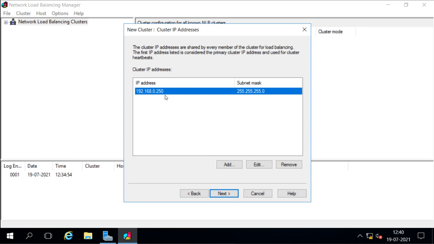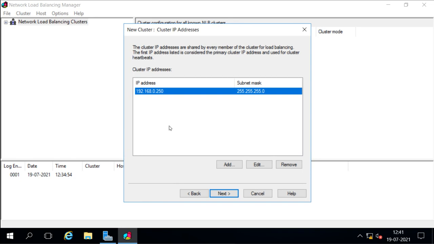That means if anyone wants to access the services of the cluster, then they will access through this IP, because clients don't have to access every node in the cluster. They don't have to know how many nodes we have. They will know only this IP address. So when the services move from one node to another node, the client will never notice it, because they are accessing the services from this IP address. This is the single IP address which is used to access the cluster services.